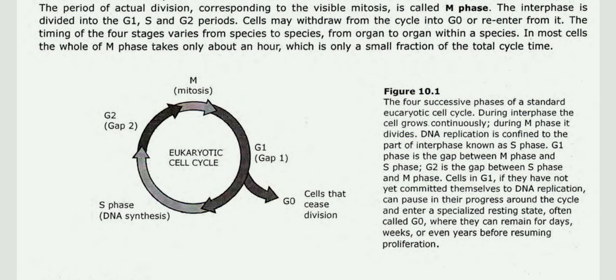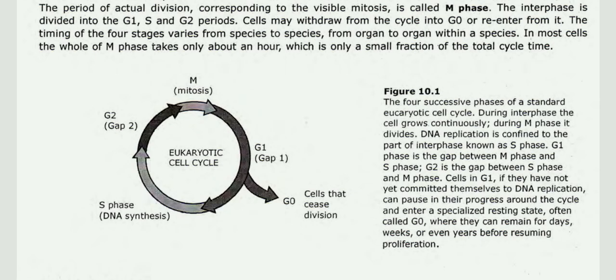Cells in G1, if they have not yet committed themselves to DNA replication, can pause in their progress all around the cycle and enter a specialized resting state, often called G0, where they can remain for days, weeks, or even years before resuming proliferation. This is also called the quiescent state.